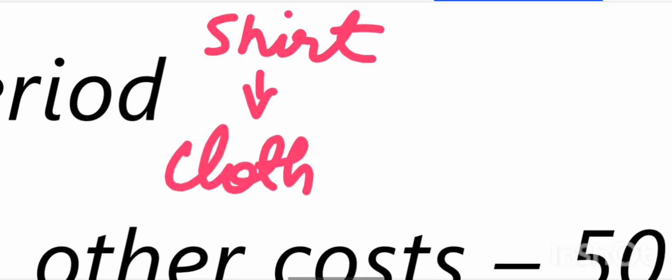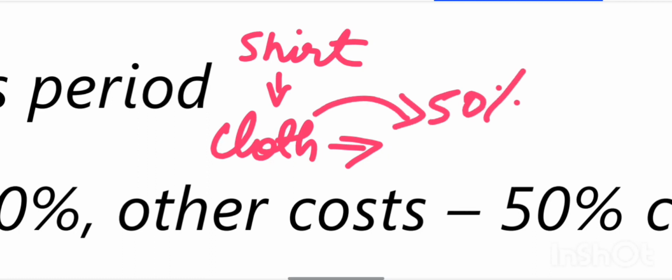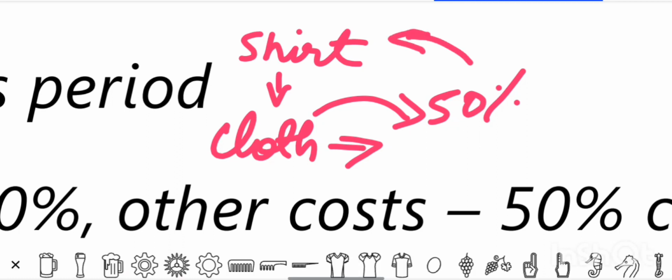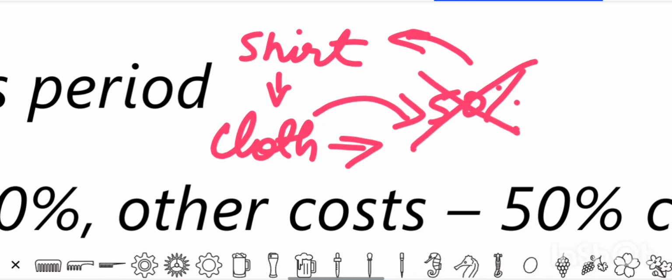If a cloth supplier says our cloth is only 50% complete, so I'll give you only 50% of the cloth, which means the cloth is still at the thread stage and has not been completely converted into cloth, will the shirt manufacturer take it?